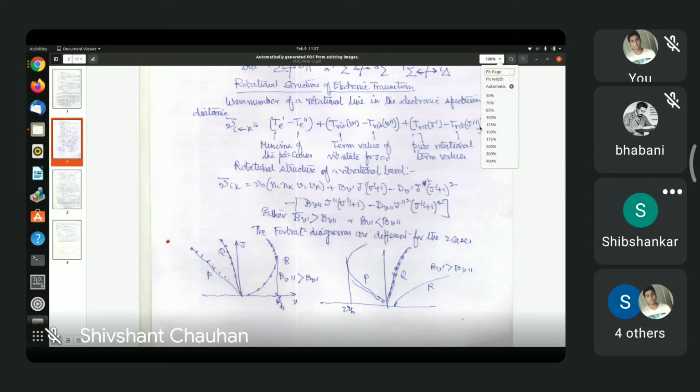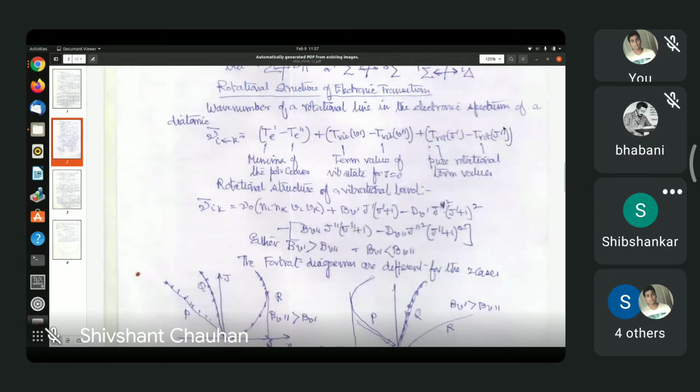Keeping the vibrational quantum numbers V prime and V double prime the same, the rotational quantum number is allowed to change, and the rotational quantum numbers are given by the selection rules for rotational transitions. J prime equal to J double prime +1, -1, or 0. 0 comes only for sigma pi transition. You can write down the expressions for these energies for the upper state and for the lower state.